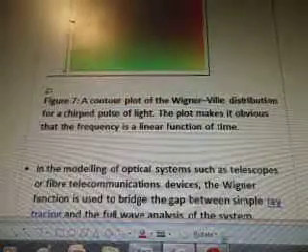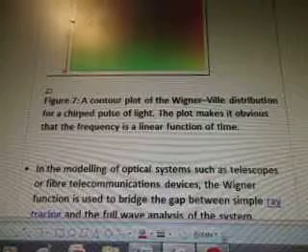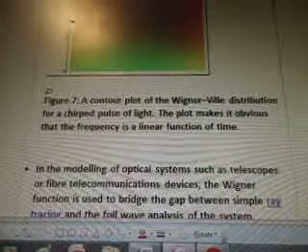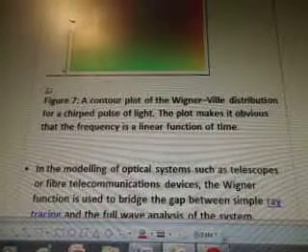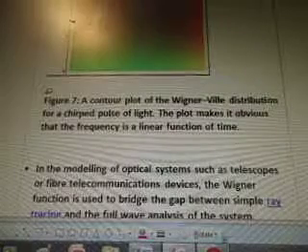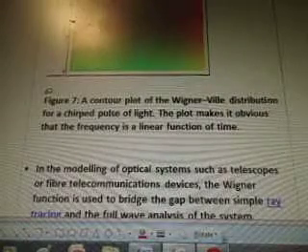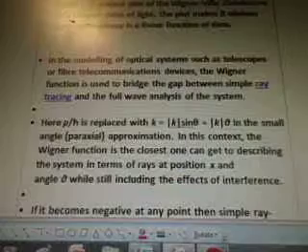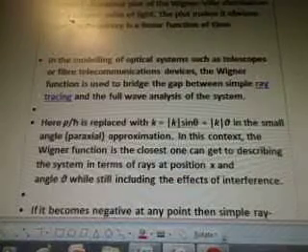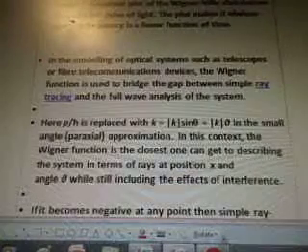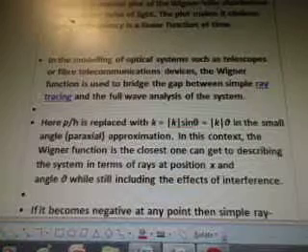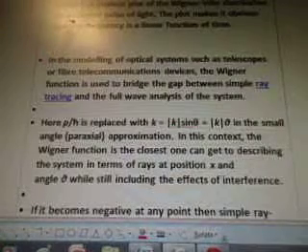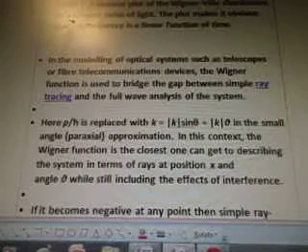Figure 7. A contour plot of the Wigner-Ville distribution for a chirped pulse of light. The plot makes it obvious that the frequency is a linear function of time. In the modeling of optical systems such as telescopes or fiber communication services, the Wigner function is used to bridge the gap between simple ray tracing and the full wave analysis of the system.